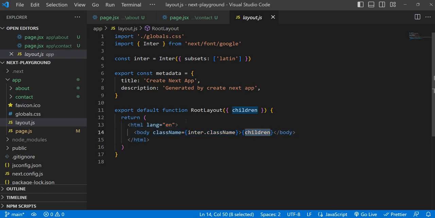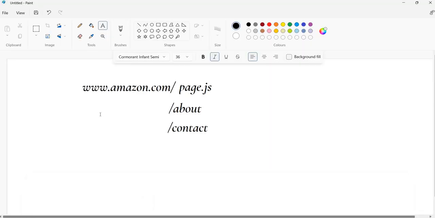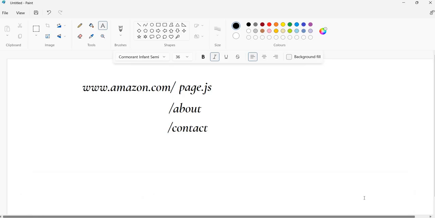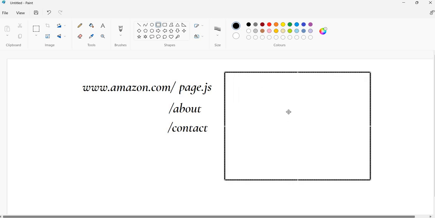So what is the children for this route? Means default page.js. Whenever you hit about, the file which is in the about folder. And for contact, at that time it will give that. It will handle internally, so observe carefully. Don't worry, it's just a beginning. Maybe you will get some confusion, but all these pages are part of this layout. Every time, for the first one also, it will take the layout and place this page.js.